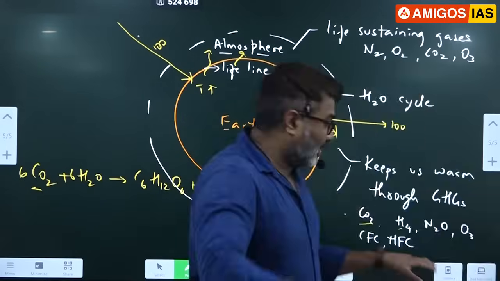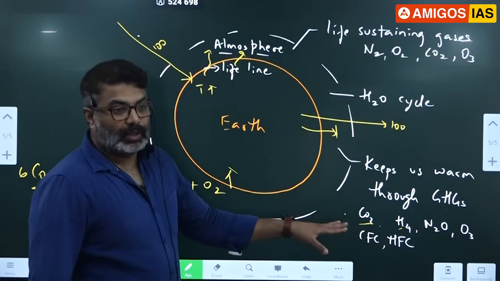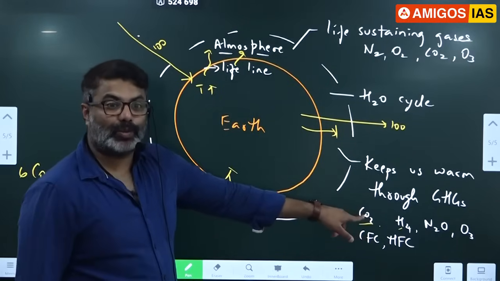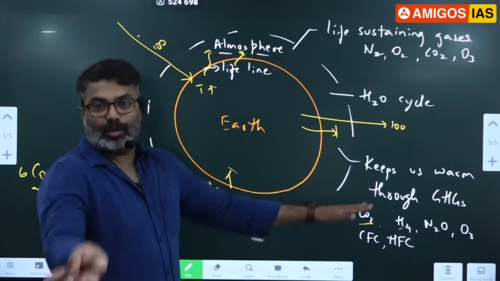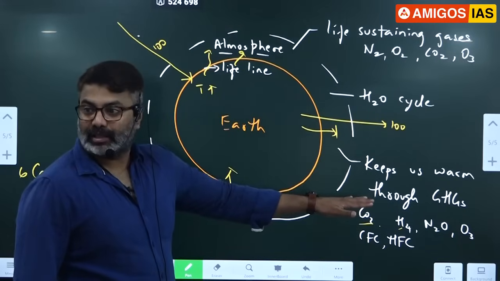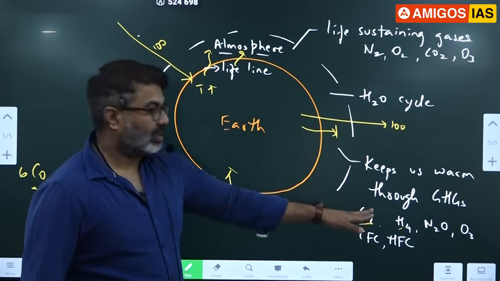Without carbon dioxide, there will be no oxygen. As simple as that. So carbon dioxide is actually very crucial. We are increasing its concentration in the atmosphere. Carbon dioxide was already within a limit. We have increased it by cutting trees, burning trees, industries, automobiles and all, burning fossil fuels and all.